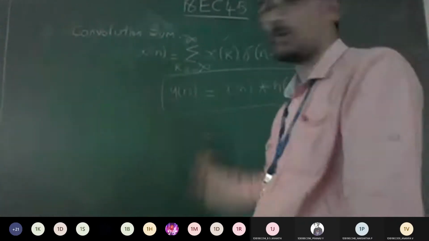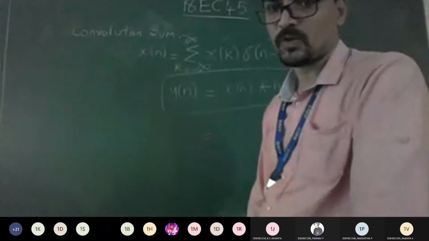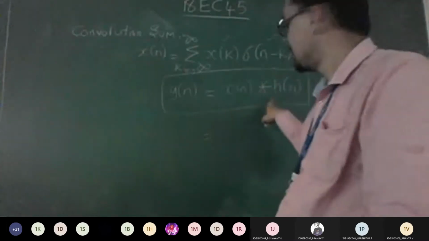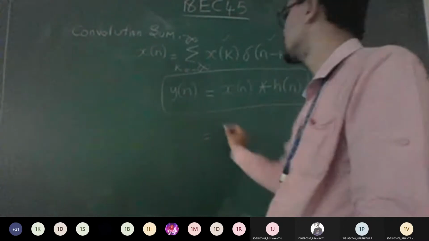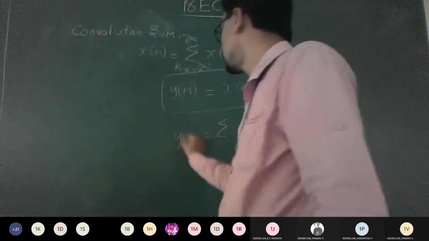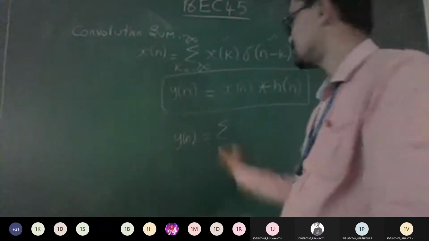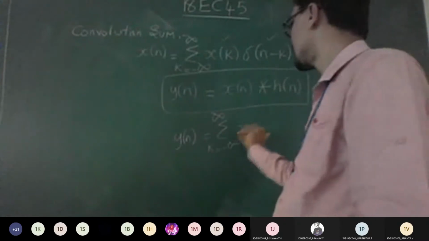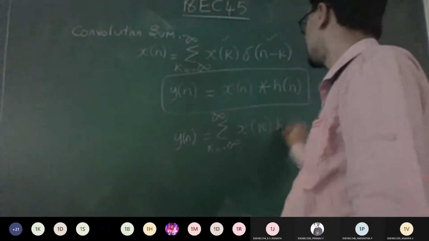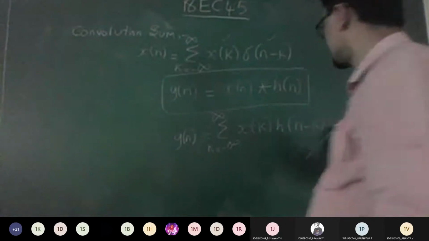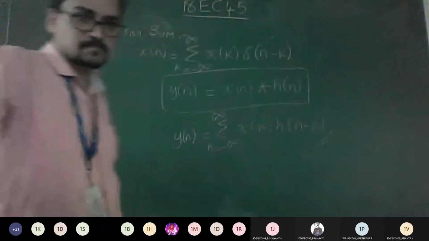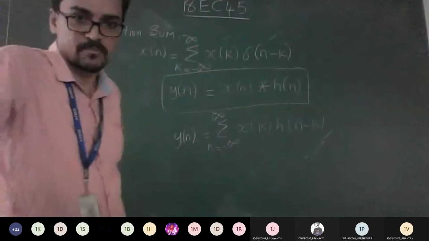I hope you remember how we wrote it in terms of the integral. Same procedure, the same formula; instead of delta, I should write h of n minus k. That's it. So from this we can conclude the y of n formula: y of n is equal to summation, k varies from minus infinity to plus infinity, of x of k into h of n minus k. This is the formula we need to remember to calculate the convolution sum. Is the formula visible, everyone?